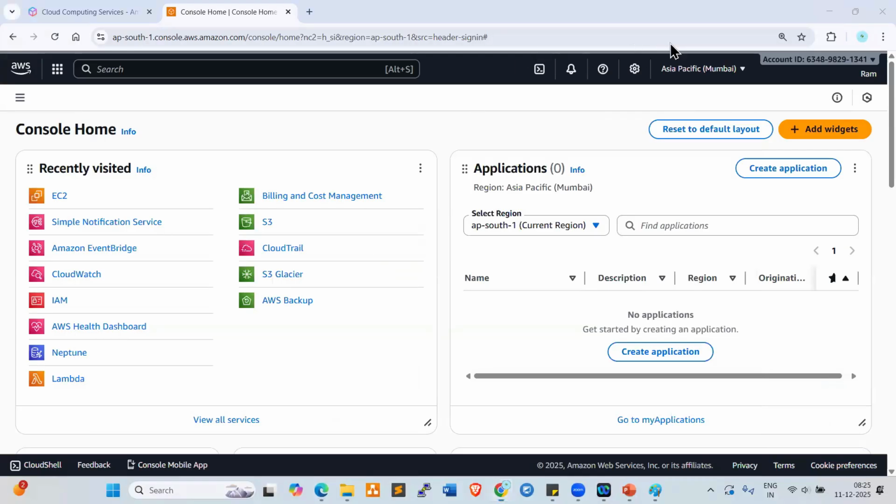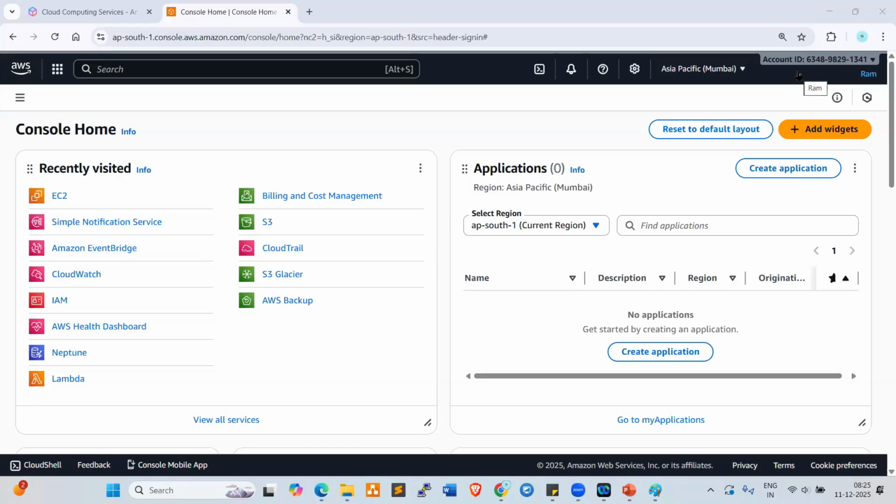Yeah. Once the account is created, once you log into the account, look at here. So right top corner, there is a account ID, your account ID, right? So every account is having one ID, right? So why we require this account ID? I'll show you practically while working on VPC and other services. So every account is having one identification, right? So this ID very, very important. Okay. So what are the importance of this ID?